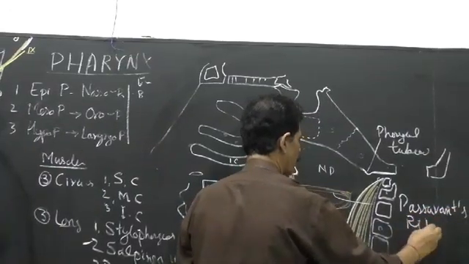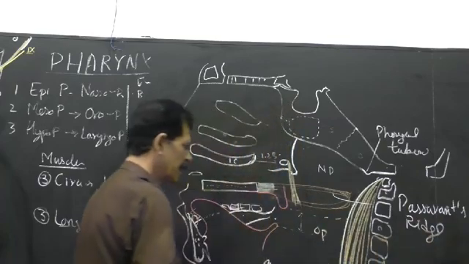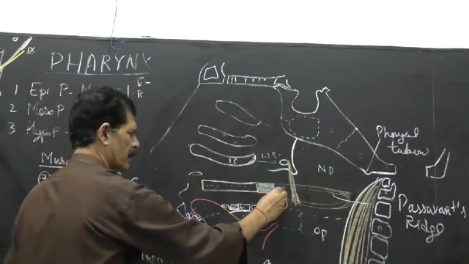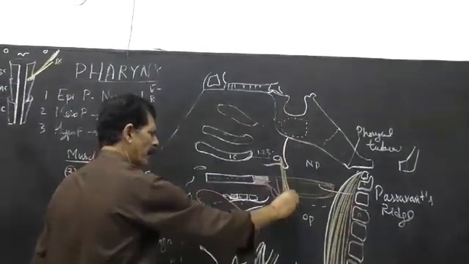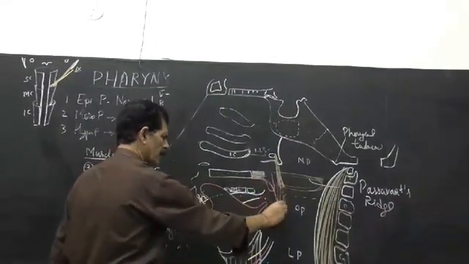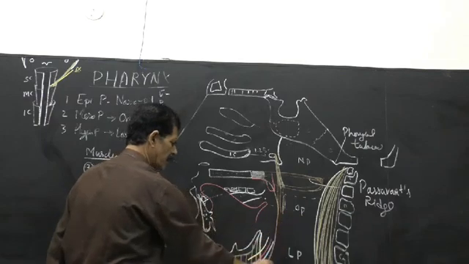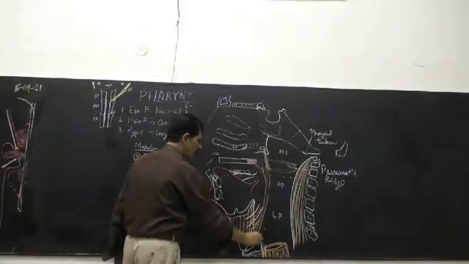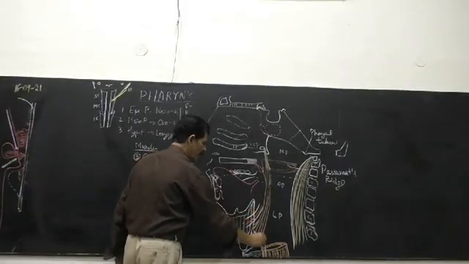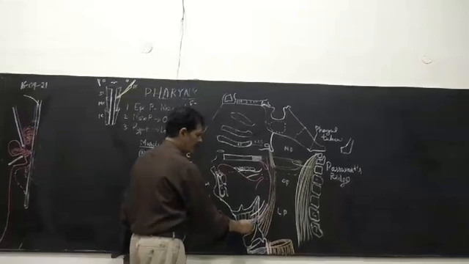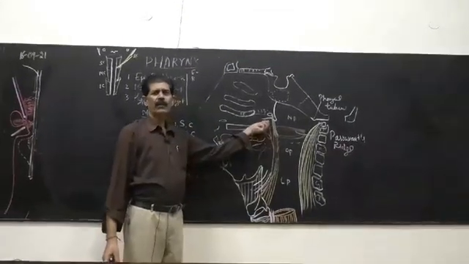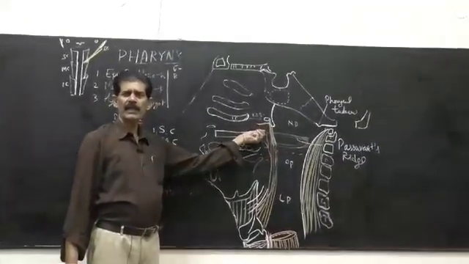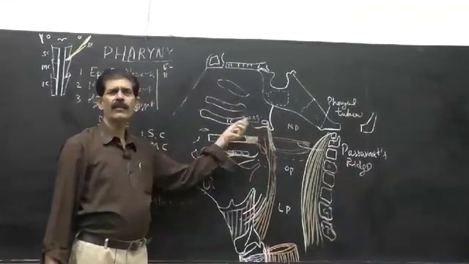Ridge is created. The descending fibers descend downward with the palatopharyngeus and the stylopharyngeus muscle, and these muscles are inserted over the posterior border of the lamina of the thyroid cartilage. The posterior border of the lamina of the thyroid cartilage is the insertion of stylopharyngeus, palatopharyngeus, as well as salpingopharyngeus.